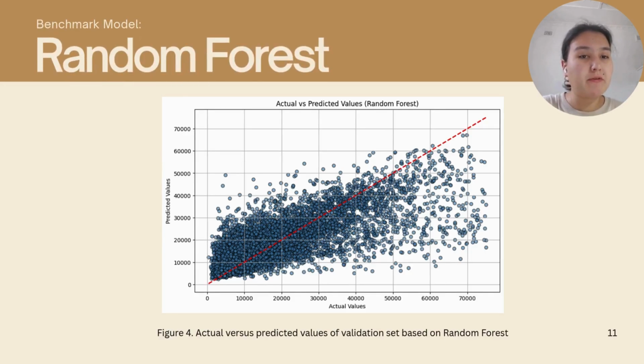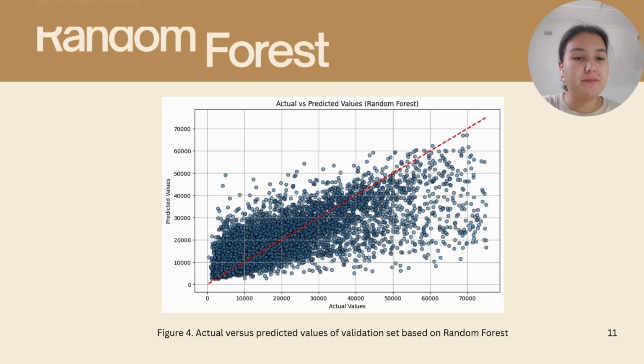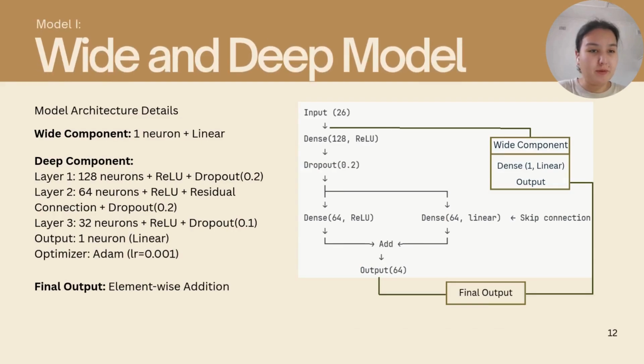So here we can see that while random forest is performing well for low to mid-priced houses, it tends to underestimate high-end property values. Next, I trained a wide and deep model. This model consists of two parts, a wide part and a deep part. On the right-hand side, you can see the structure to make it easy to understand. The wide part consists of only one layer with one neuron and linear activation function, while the deep component has three dense layers with ReLU activation function and some dropout for regularization. And the final output is the sum of these two components.